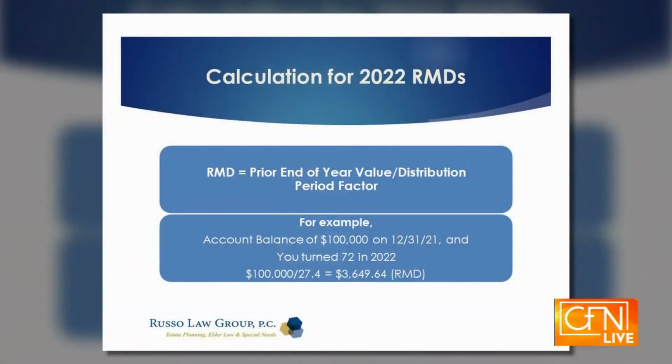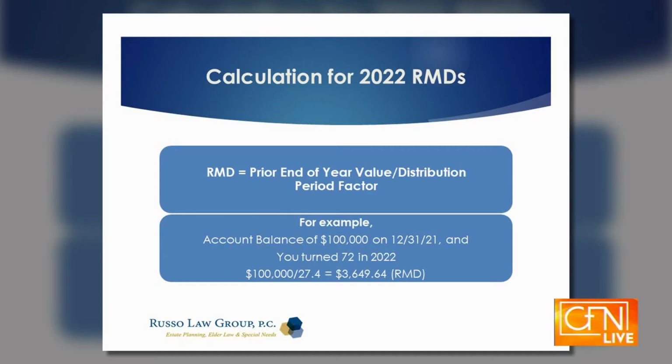Let me do a quick calculation and show you how it works. The formula is RMD equals prior end of year value. You take the value of your IRA account as of December 31st of last year, and divide it by the distribution period factor from the table. Here's the example: you have $100,000 at the end of last year.